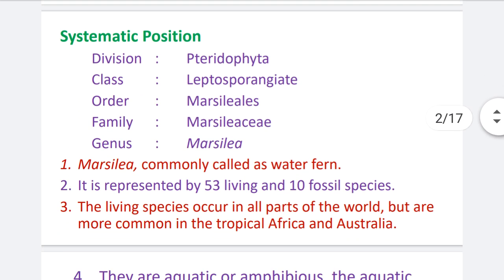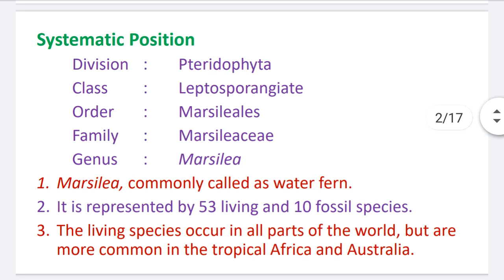First point is the systematic position, means classification. It belongs to division Pteridophyta. Class is the Leptosporangiate. Order is the Marsileales, family Marsiliaceae, and genus is the Marsilea. This is the classification or systematic position of the Marsilea.